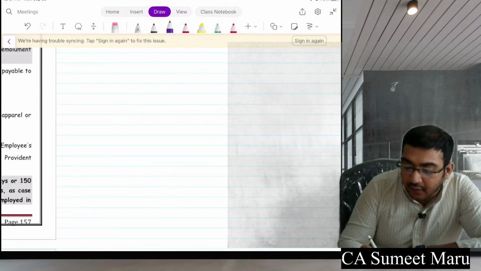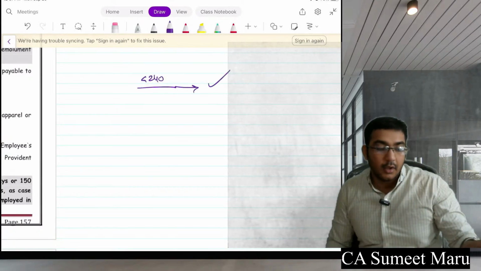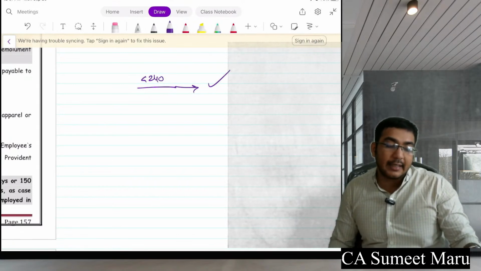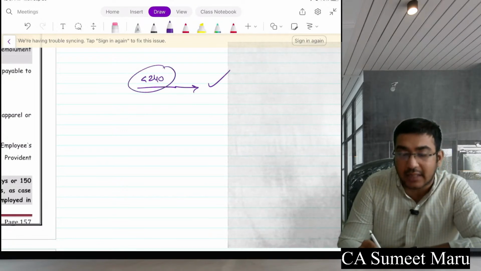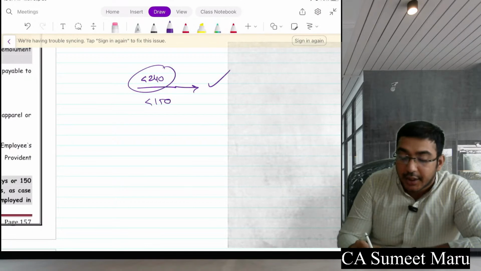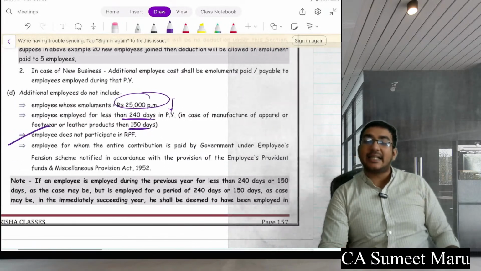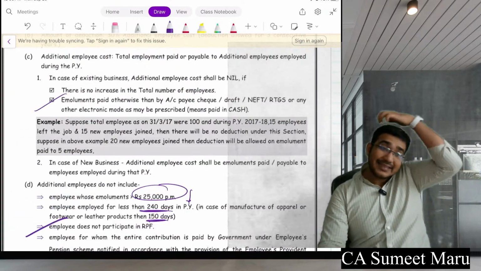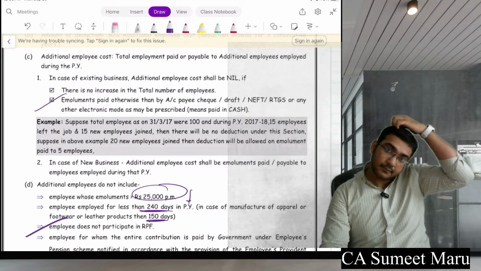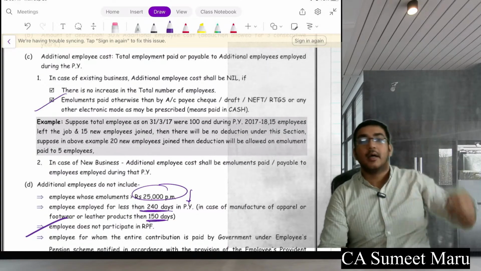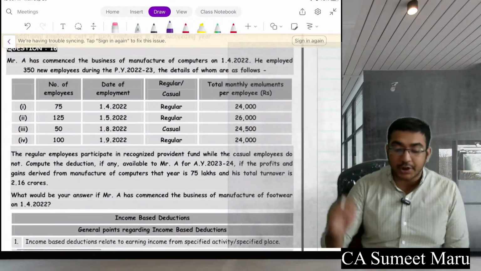So now pay attention. If someone is working for less than 240 days, maybe he will get it next year. But remember, your total employees on an aggregate should increase. Also, if it is a footwear or apparel business, the limit is 150 days. He should be a regular employee and he should also participate in your provident fund, having salary less than 25,000. In this case, whatever is the salary, 30% you will get as a deduction here. Everyone clear?